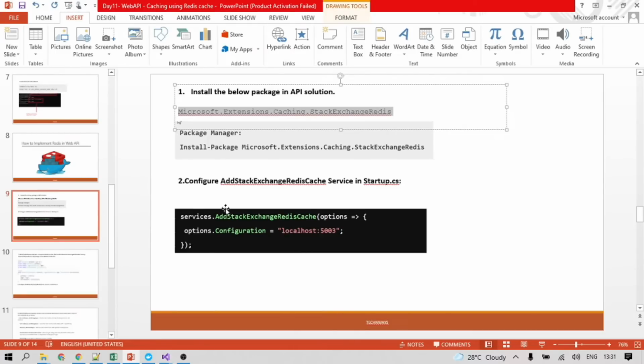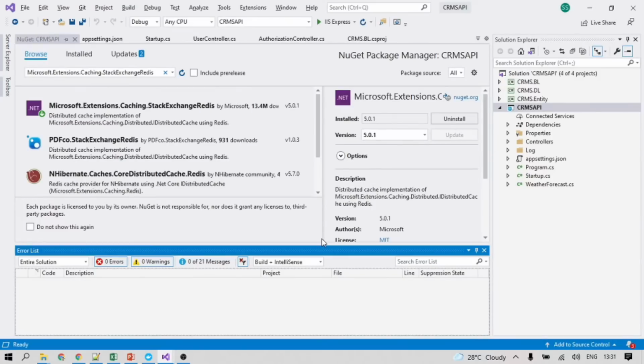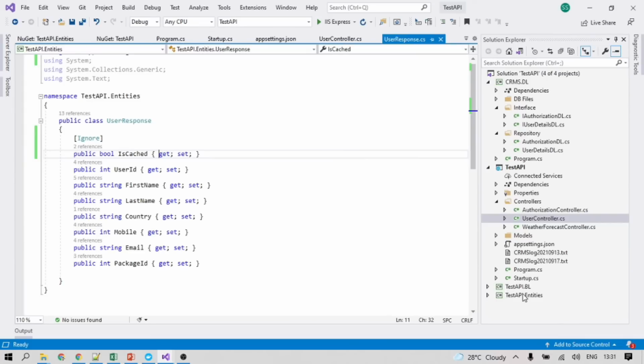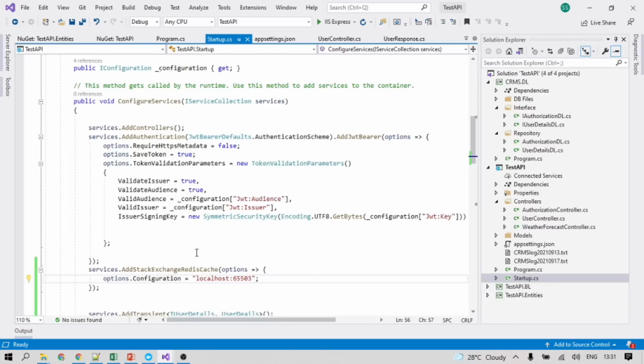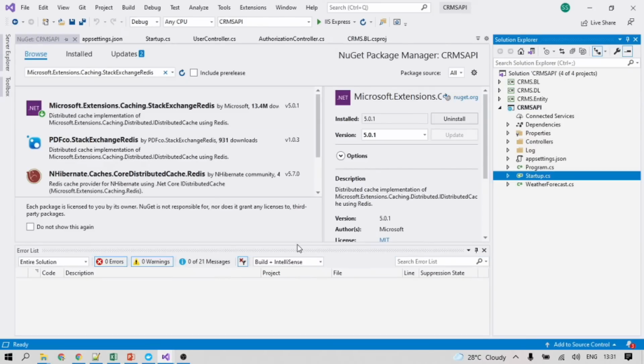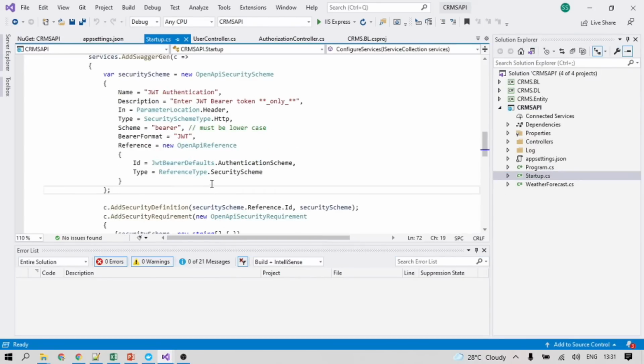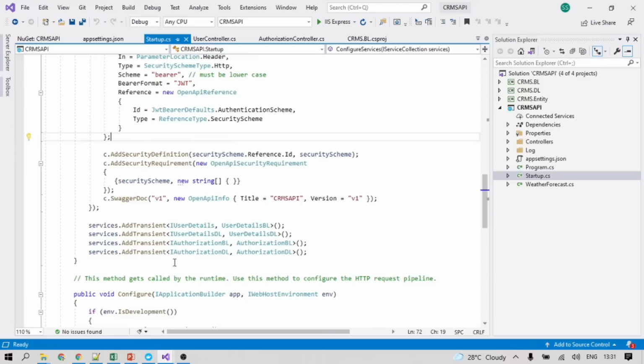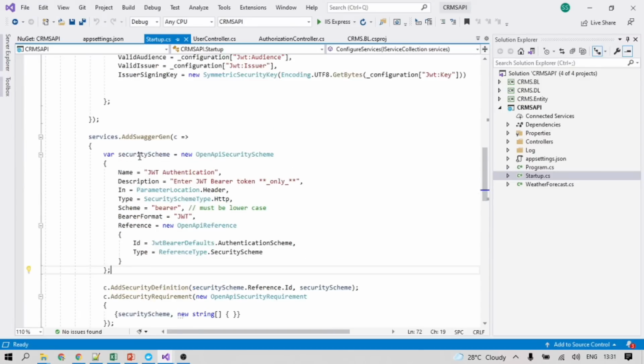Here I installed Docker on my local Windows and I'm running the container on my local Windows, so localhost is sufficient for that. Okay, so it's fine. Let's go to the Startup.cs and take that configuration from here and put it there in the CRMS API. JSON is there. This is the server.